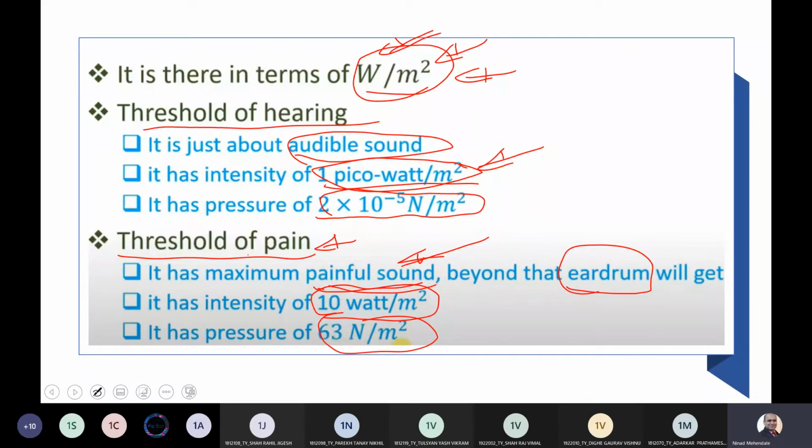Even if you try to increase your mobile sound after connecting headphones, after a certain level it will show an error that it might damage your eardrum. And if you don't wear a headphone, you can put your sound to maximum. The reason being, when you wear a headphone, the speaker or sound source comes very close to the eardrum, and if you play a very loud sound at this particular point, then you might damage your ear.